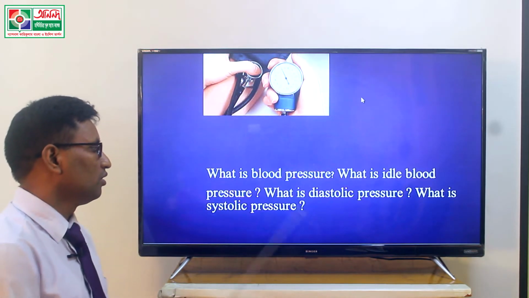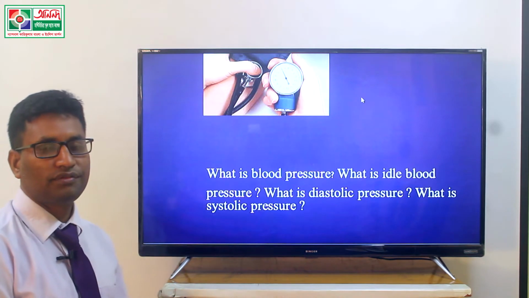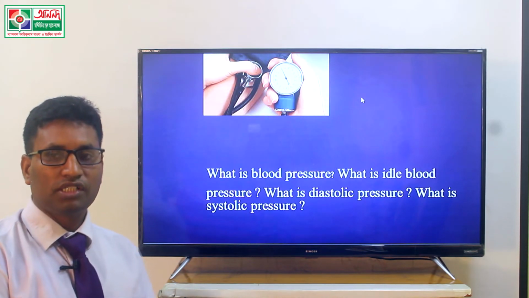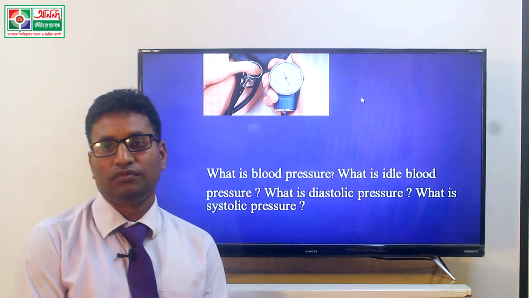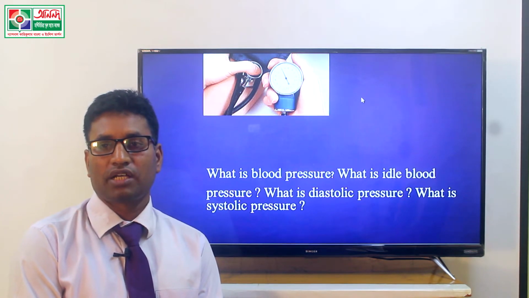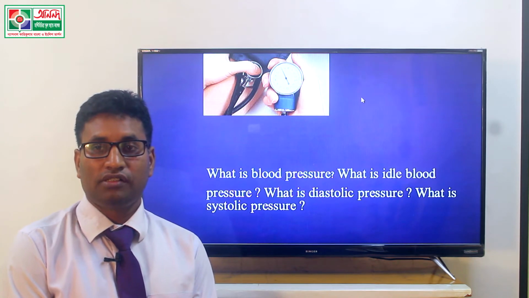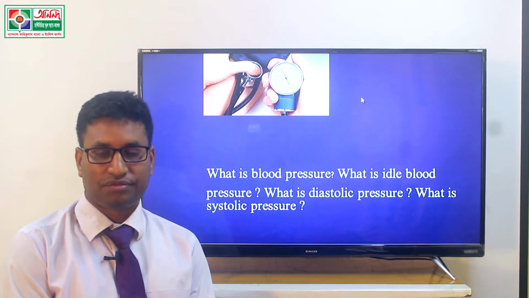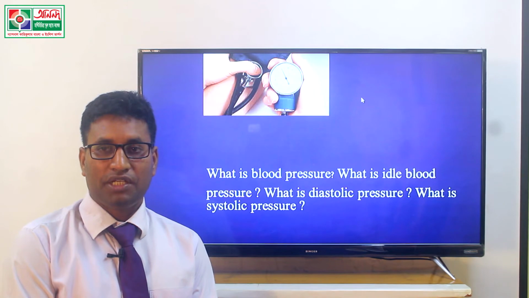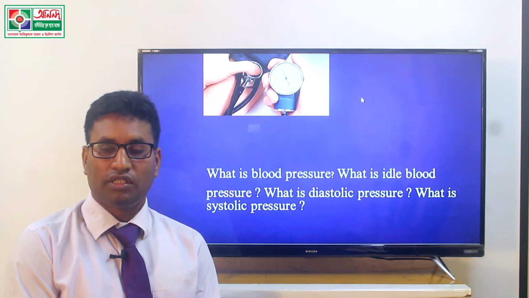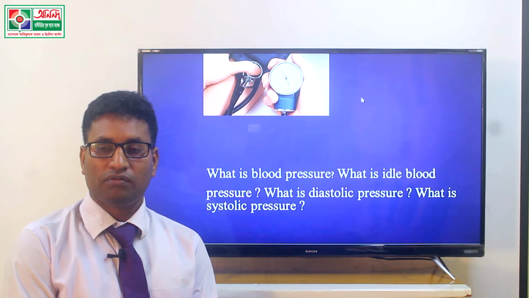So at first, what is blood pressure? This is a very important topic or term of the blood circulatory system. The Bengali meaning of blood pressure is raktochap. When pressure is created on the blood vessels, it is called blood pressure.